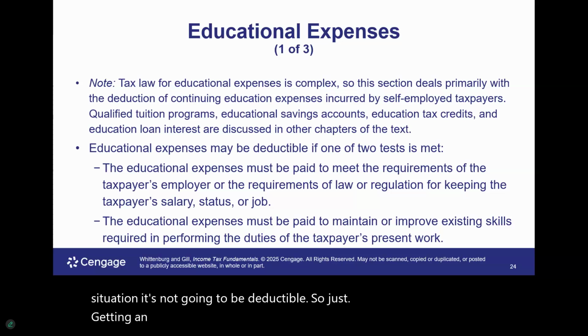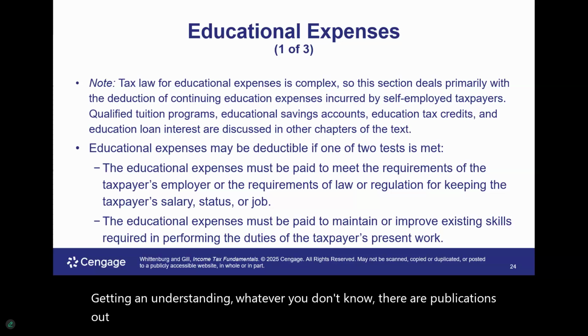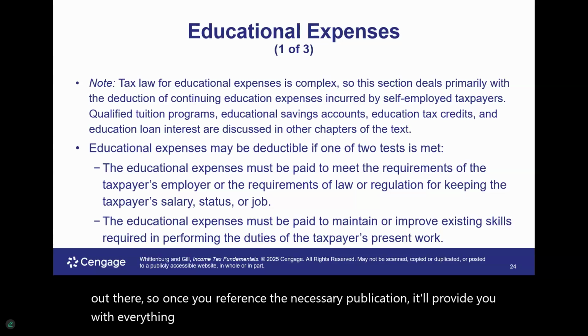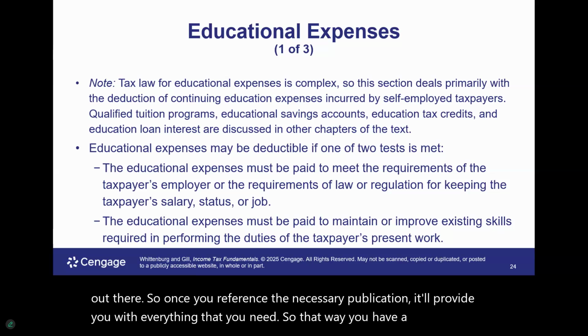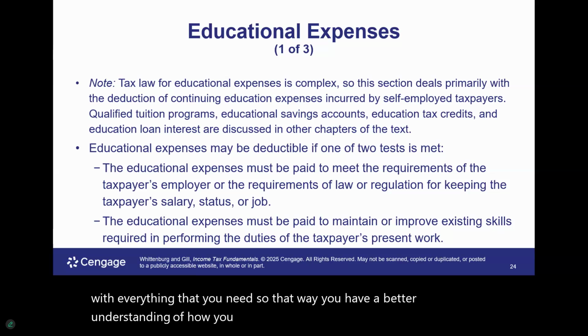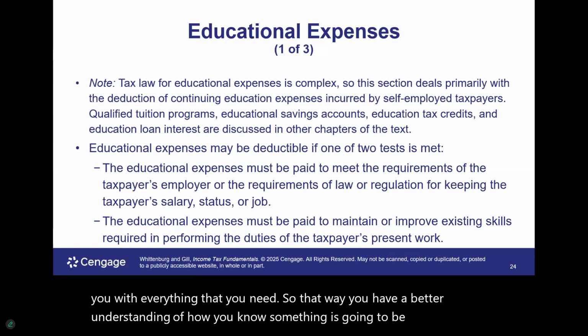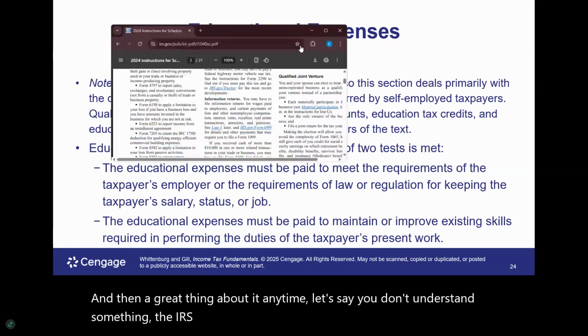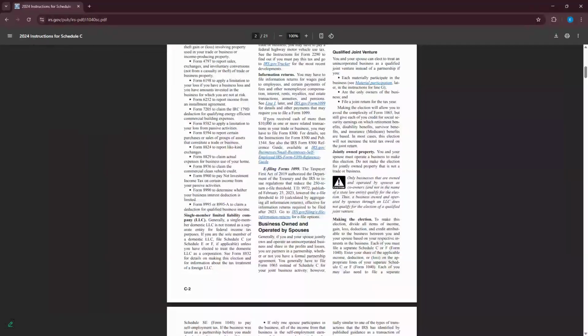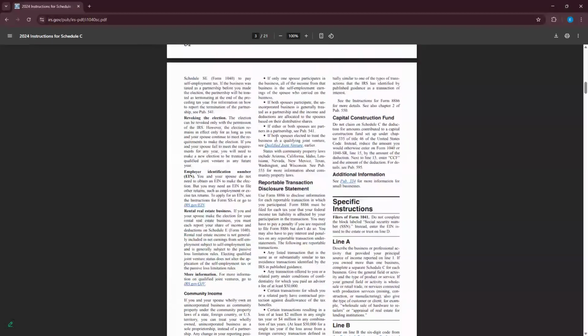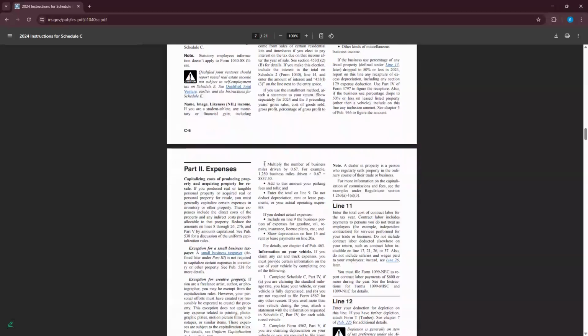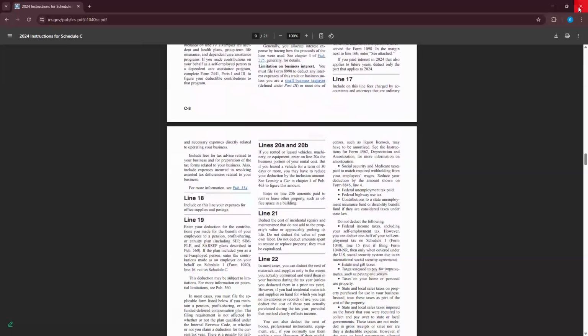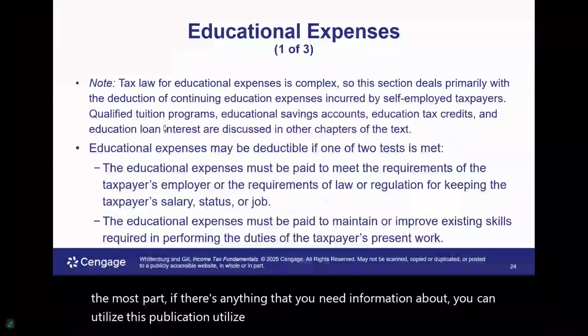Whatever you don't know, there are publications out there. Once you reference the necessary publication, it'll provide you with everything that you need, so that you have a better understanding of how something is going to be treated. And the great thing about it, anytime you don't understand something, the IRS has publications that you can use. So here you see for Schedule C, you have the 2024 instructions for Schedule C, very detailed. For the most part, if there's anything that you need information about, you can utilize this publication, utilize the IRS website to get more information.